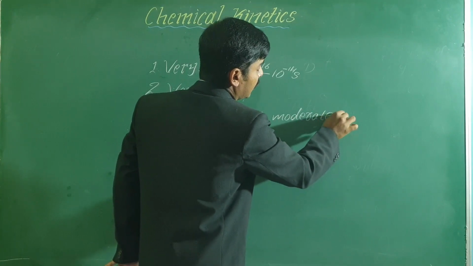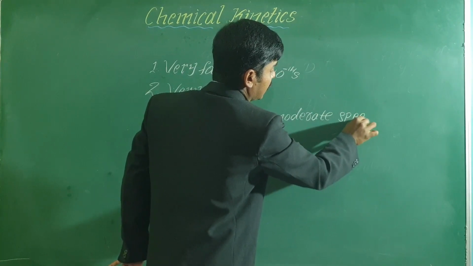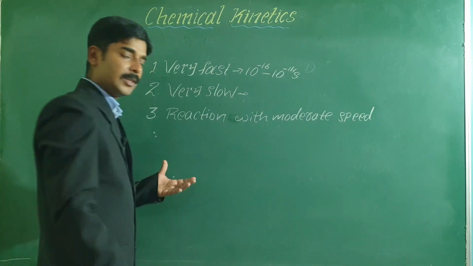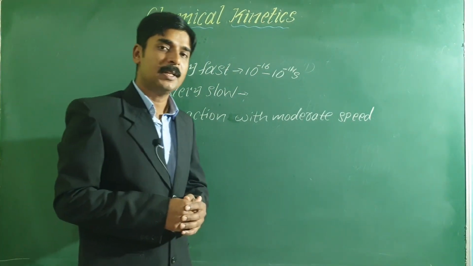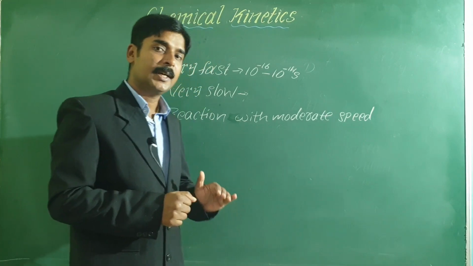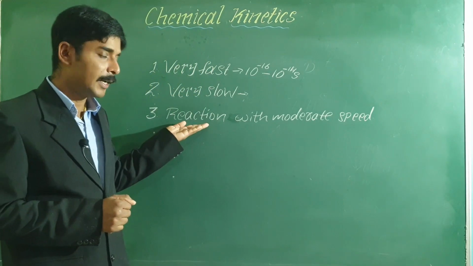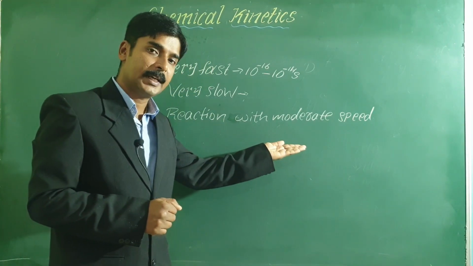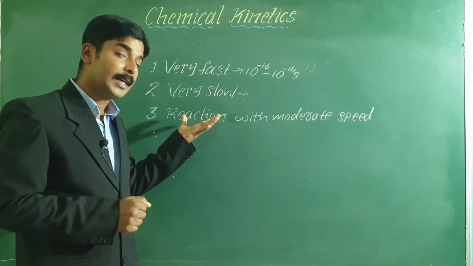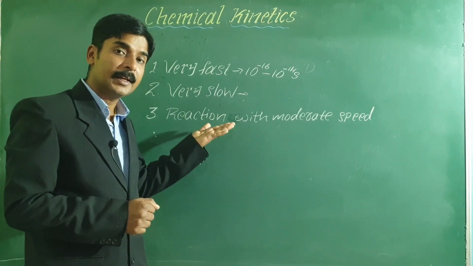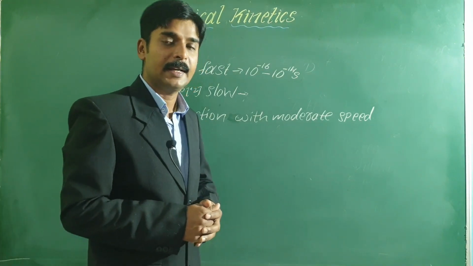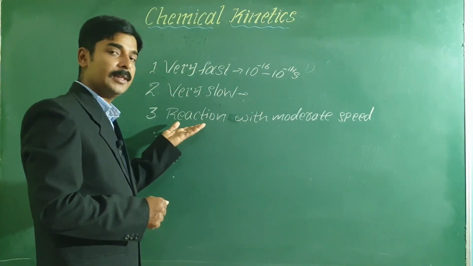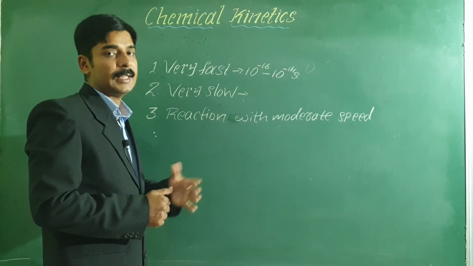Reaction with moderate speed. So the reactions which proceed at a moderate and measurable speed. In this unit we will discuss only this type of reactions, because we can calculate the rate of such reactions, and there are many methods and techniques to determine the rate of such reactions.